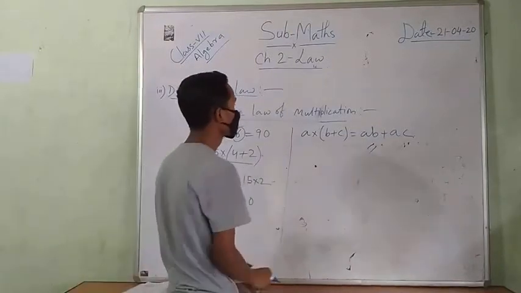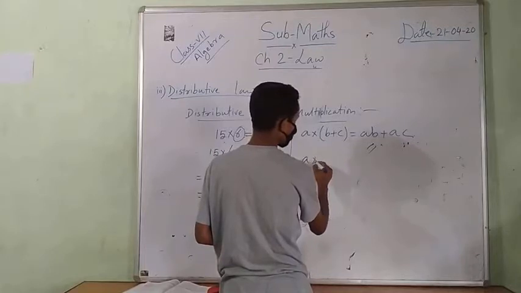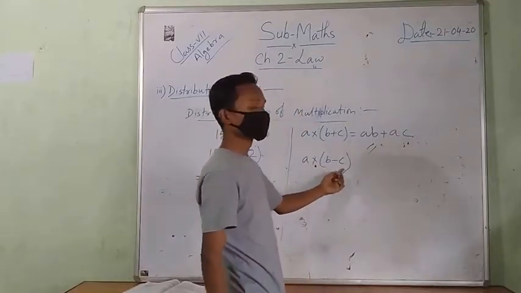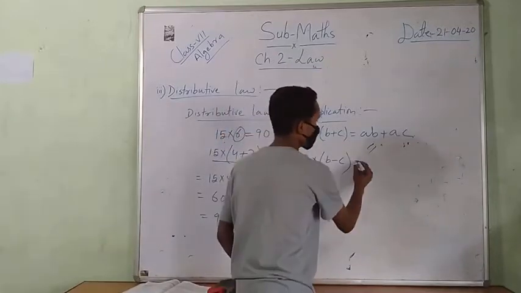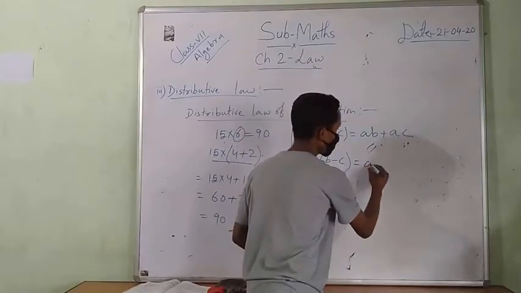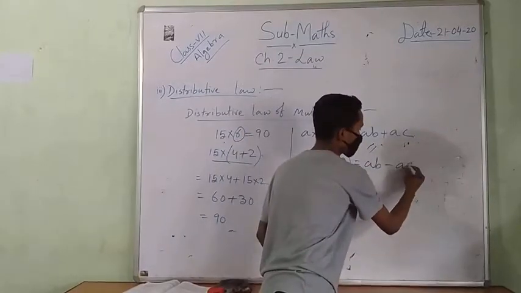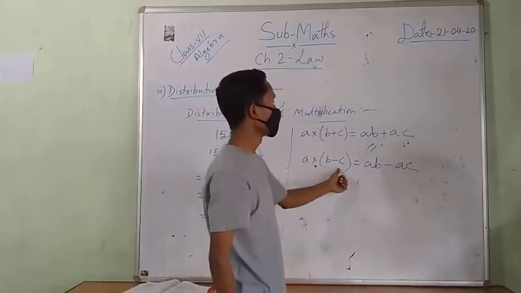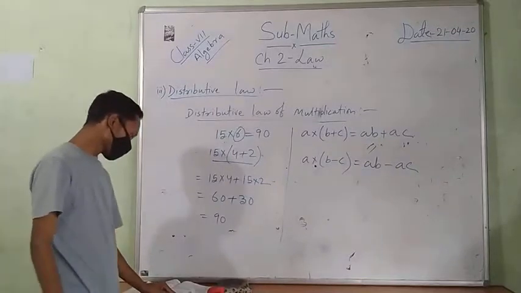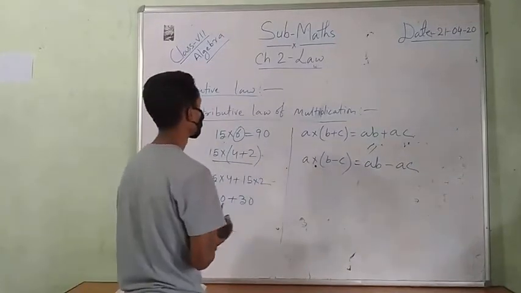Okay, and another thing, if there is minus, suppose A into B minus C. If there is minus, then you have to write A into B is AB minus A into C is AC. Only the sign will be changed. Okay. Then now the distributive law of division.